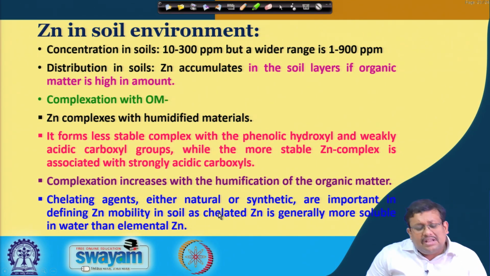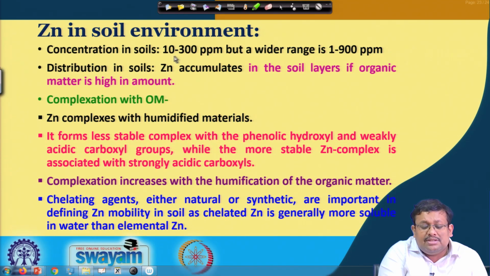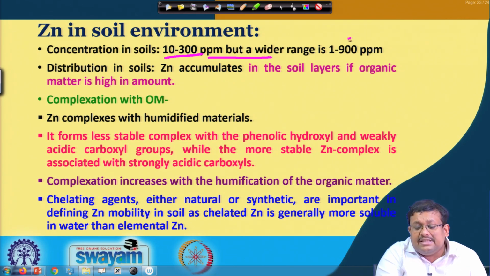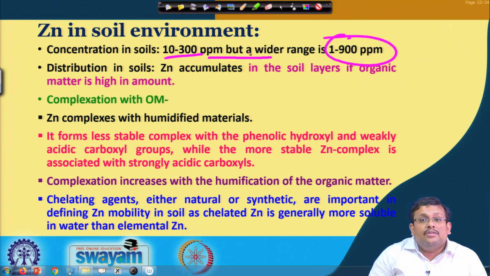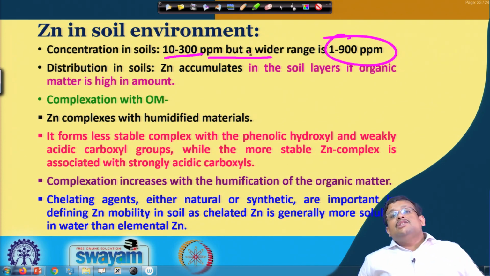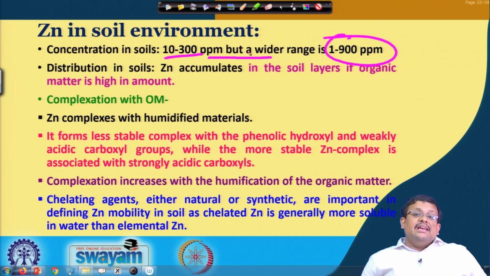So, in the soil the concentration basically varies from 10 to 300 ppm, but a wider range from 1 to 900 ppm is also possible. Now, if we consider the distribution in the soil, zinc accumulates in the soil layer if organic matter is high in amount, just like other trace elements. So, basically it forms complexation with organic matter, and zinc complexes with basically humified materials.